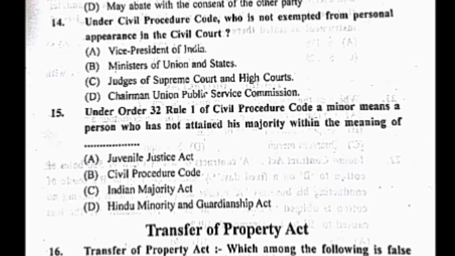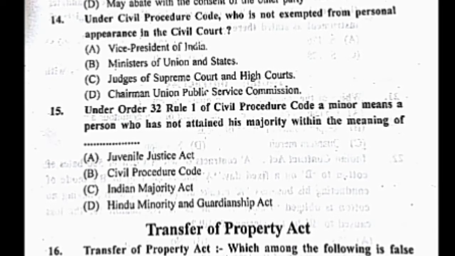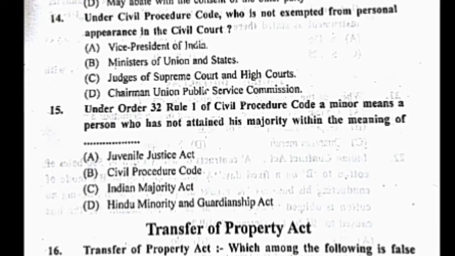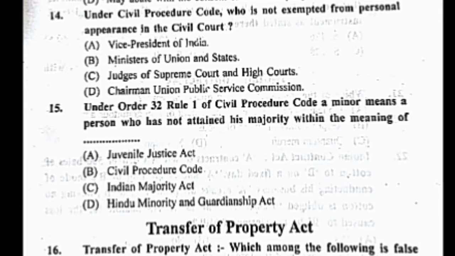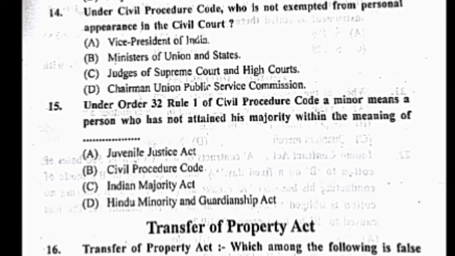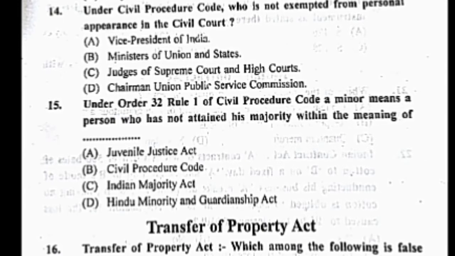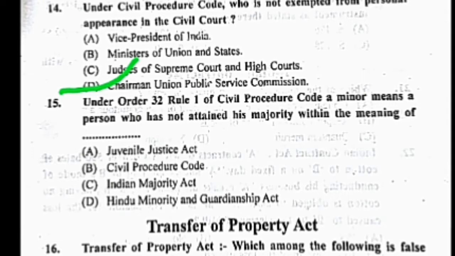Now the question number 14. Under CPC, who is not exempted from personal appearance in the court? Your options are A. Vice President of India, B. Ministers of the Union and the State, C. Judges of Supreme Court and High Courts, and D. Chairman, Union Public Service Commission. The correct answer is D. Chairman of Union Public Service Commission.